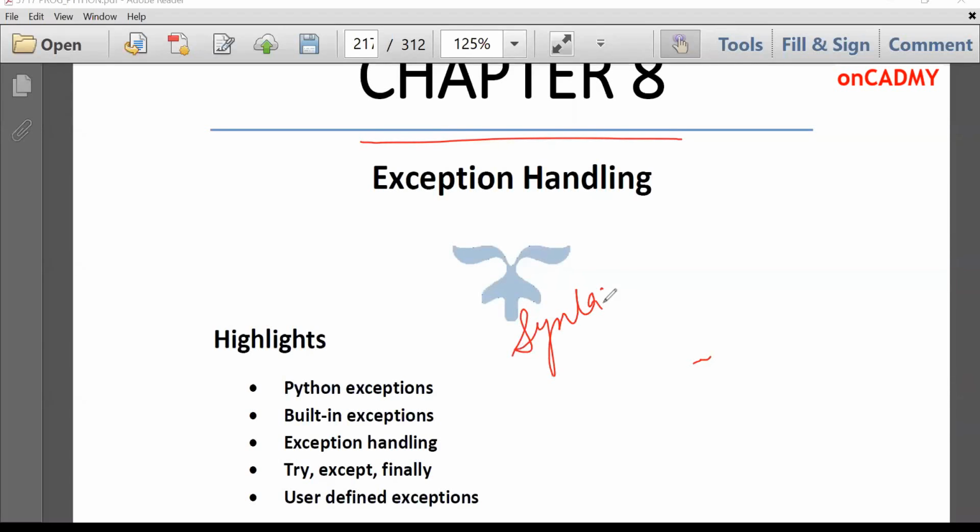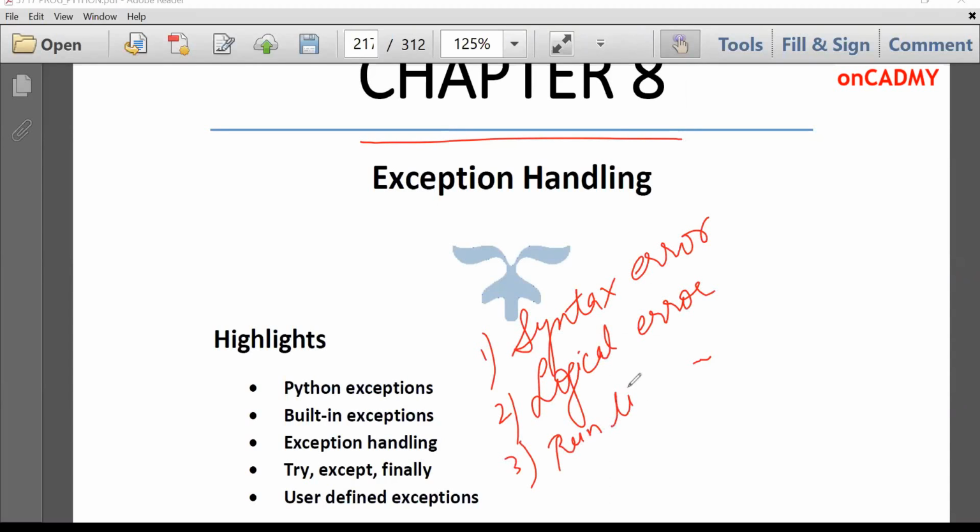syntax error, logical error, and the third one is runtime error. So syntax error is basically an error in writing the code. Like if you write a print statement and you don't follow the proper syntax, then a syntax error will occur. Fine. There could be indentation error also. If you don't put the proper indentation, then such kind of error occurs. But indentation error comes under exceptions or runtime errors.